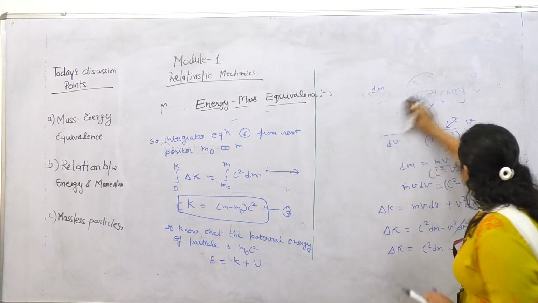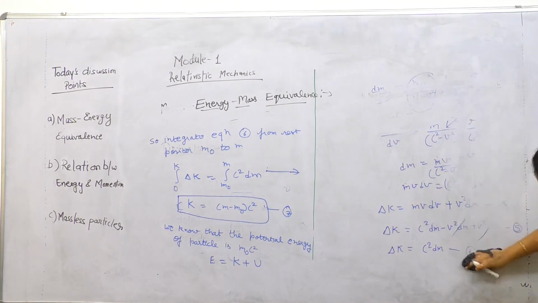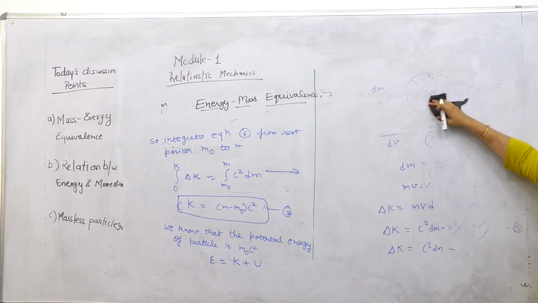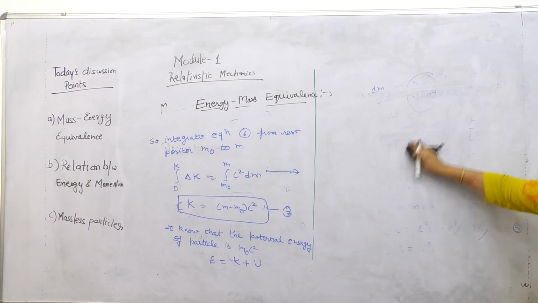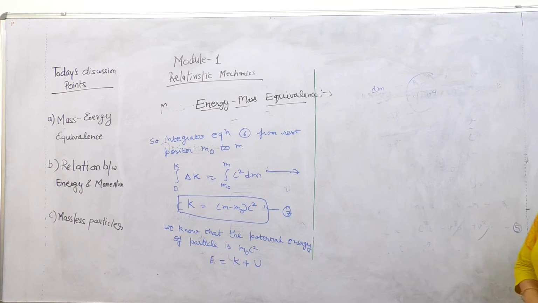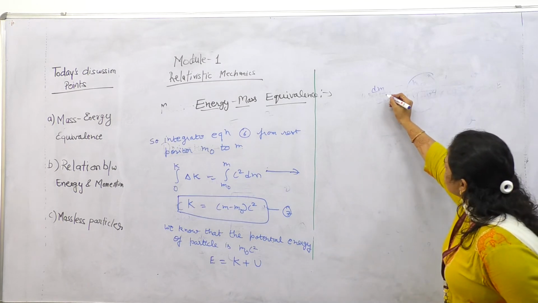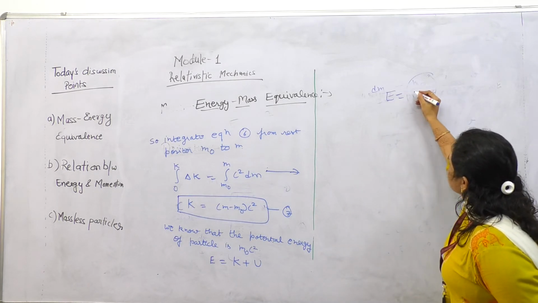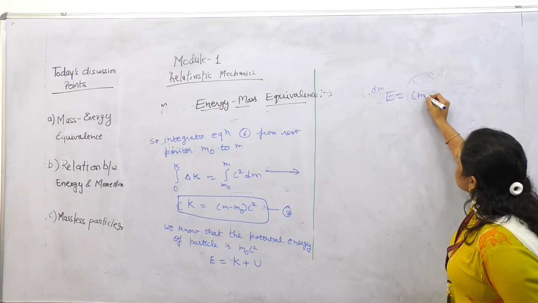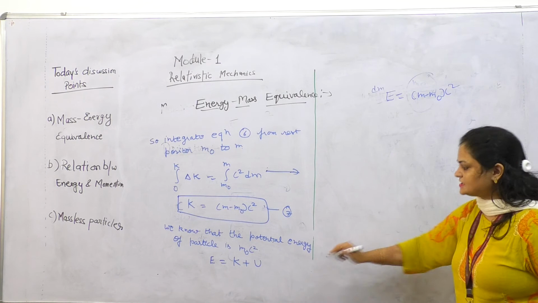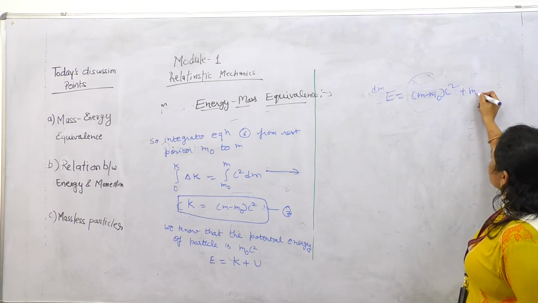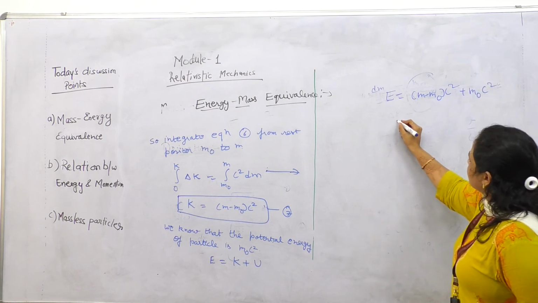So what is kinetic energy? It is m minus m naught c square, and potential energy is plus m naught c square.